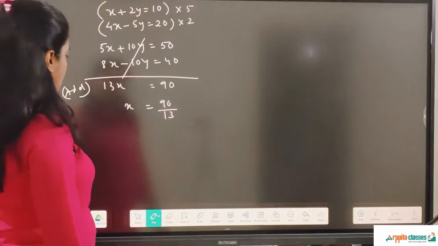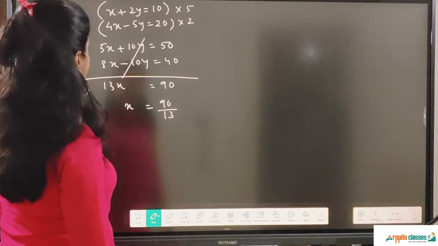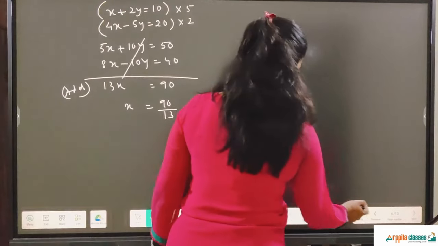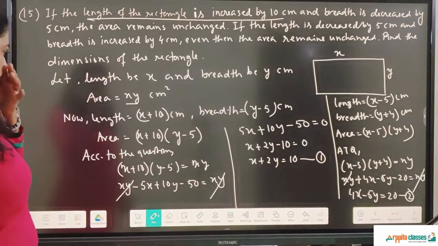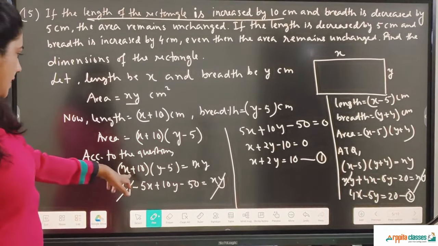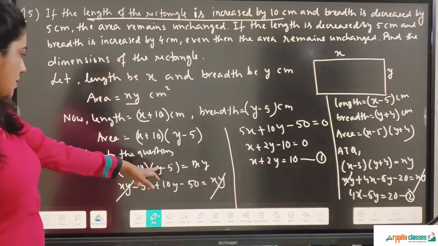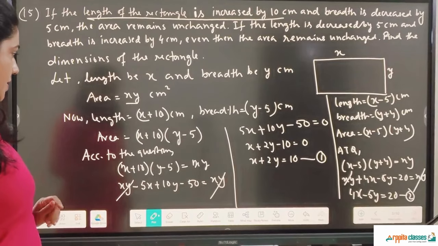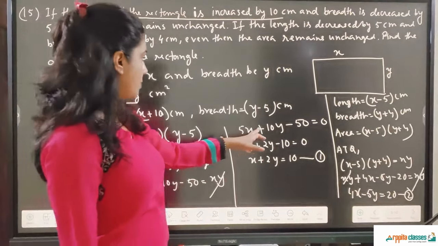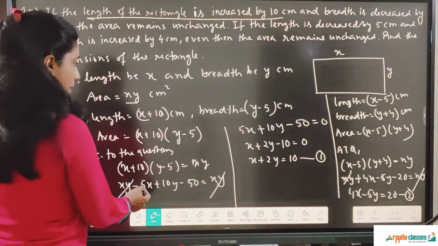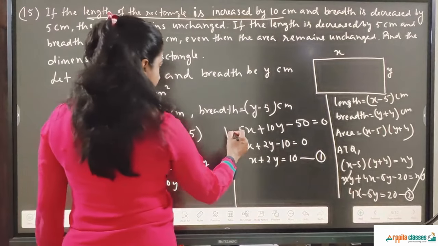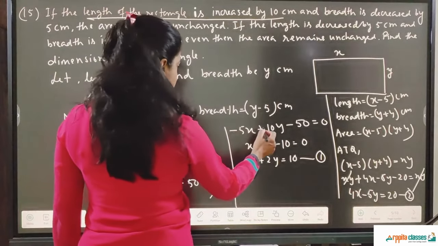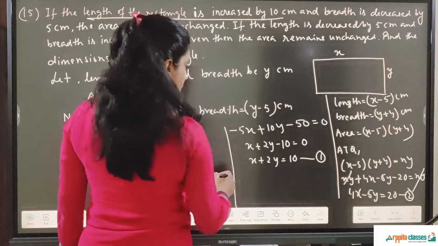Did I do anything wrong here? Let's check it one more time. Minus 5x plus 10y minus 50. I made a mistake over here. I am taking minus common. So if I keep minus here, minus 5x plus 10y minus 50 equal to 0.